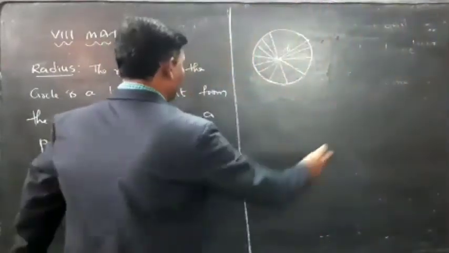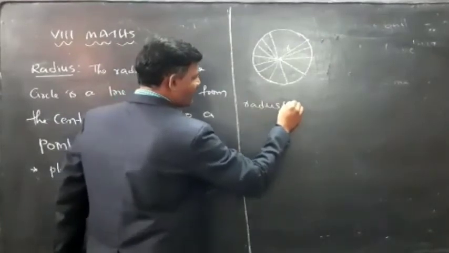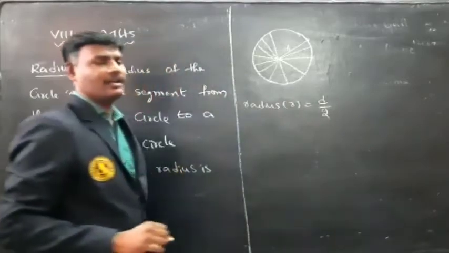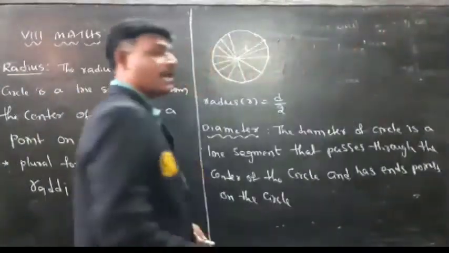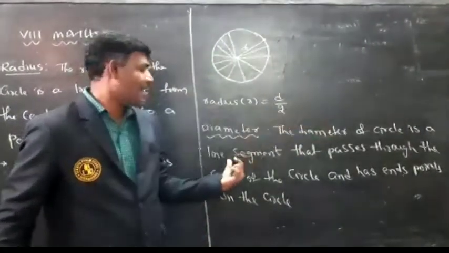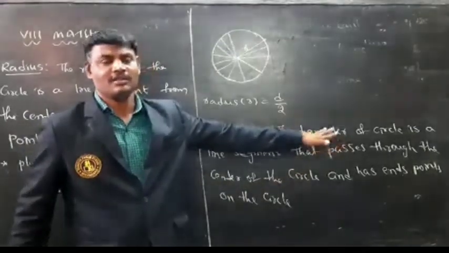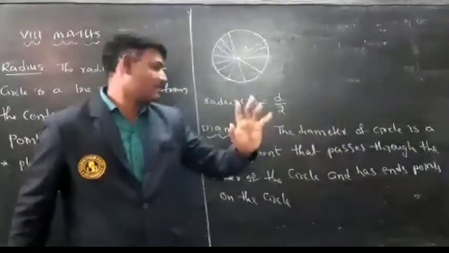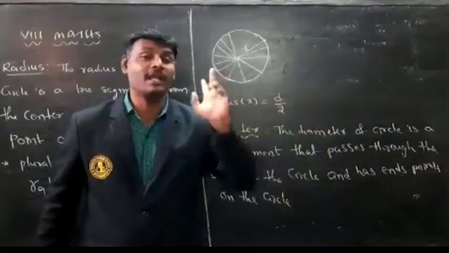Next, radius is always half of the diameter. Next, diameter. The diameter of a circle is a line segment that passes through the center of the circle and has two end points on the circle.